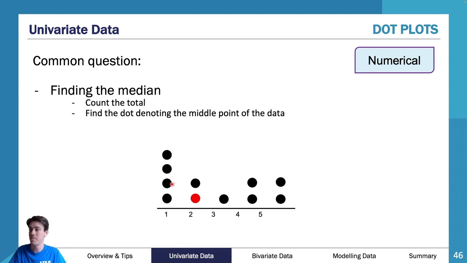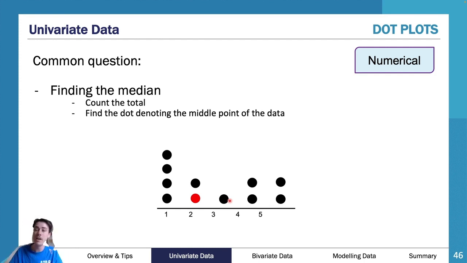So if I go 1, 2, 3, 4 in our first one, I've got 2 in my second one, that's 6. I've got 7, 8, 9, 10, 11. Well, my middle point is going to be my 6th point because there's 5 on either side: 1, 2, 3, 4, 5, and then 6, and then 7, 8, 9, 10, 11. So having those 2 points of 10, I'm therefore going to have my middle point being 6.